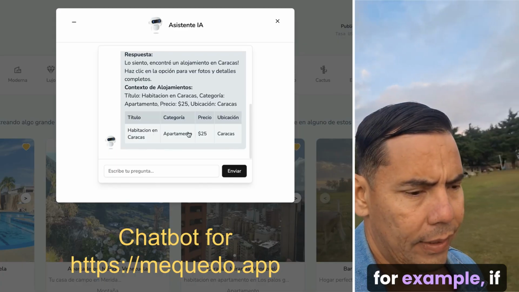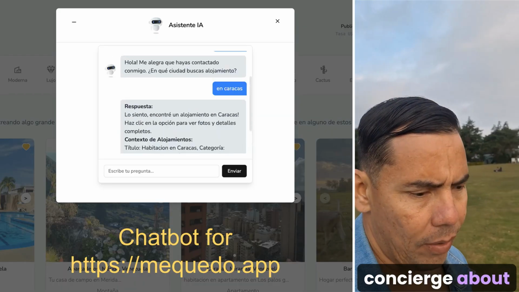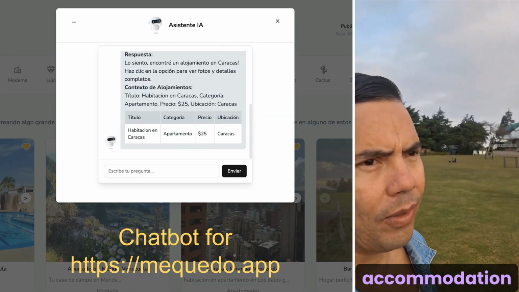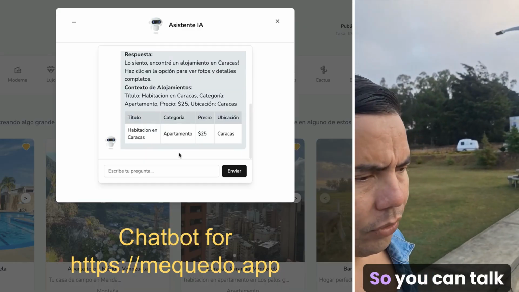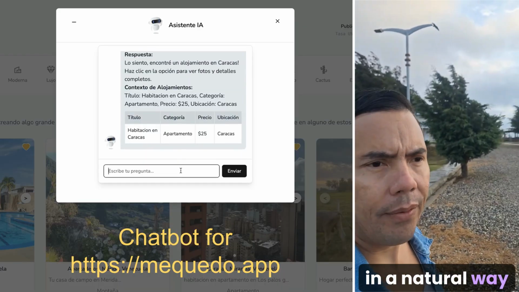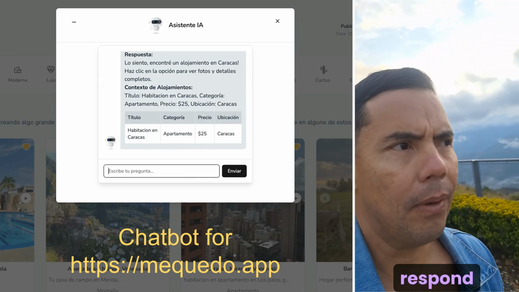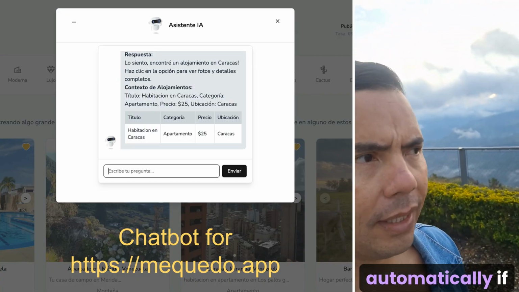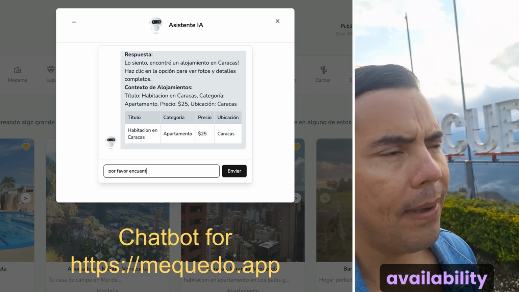For example, if you ask this AI concierge about an accommodation here in Cubiro, Venezuela, you can talk in a natural way with this AI, and it will respond automatically if the app has availability.